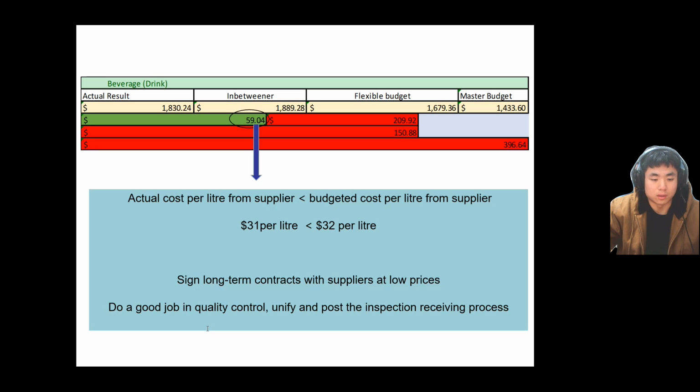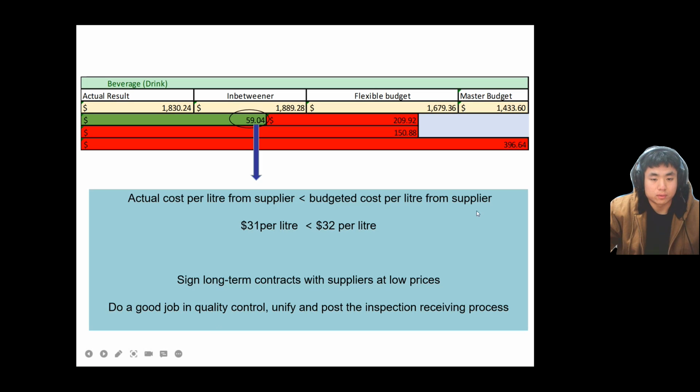So my suggestion is that the department responsible for receiving must pay more attention to ensuring the quality of the materials, unify the receiving process, and post it in the related place.